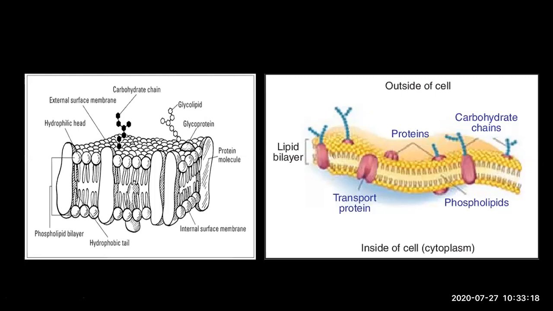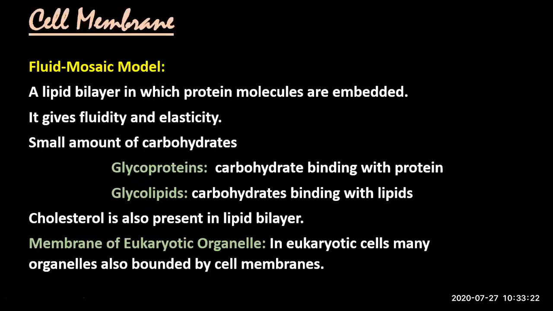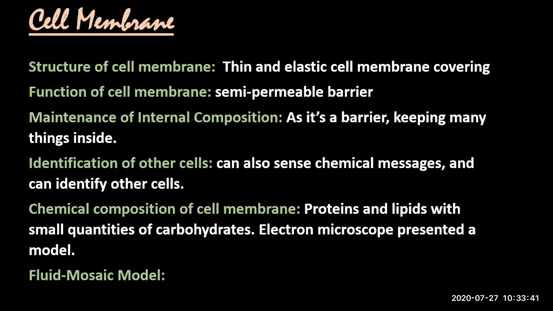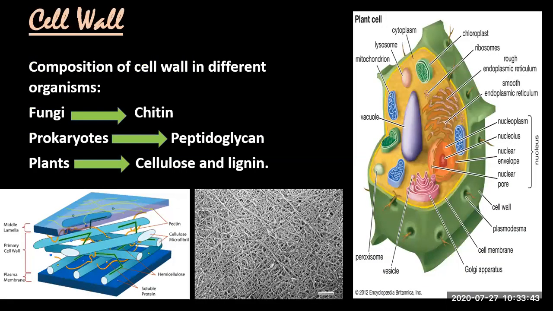ठीक है, so this is all about today's lecture. One thing is missing. Whenever you talk about all these membranes, mitochondrial membrane, chloroplast membrane, the outermost membrane layer of the cell, then we call it the cell membrane. But when you specifically want to mention the outermost layer, then you call it the plasma membrane. The outermost layer has a specific name called plasma membrane.